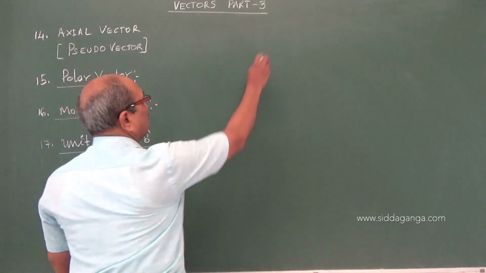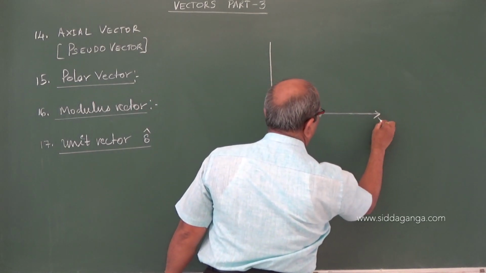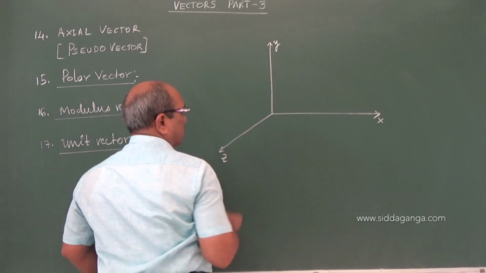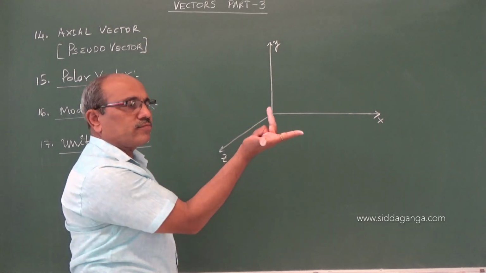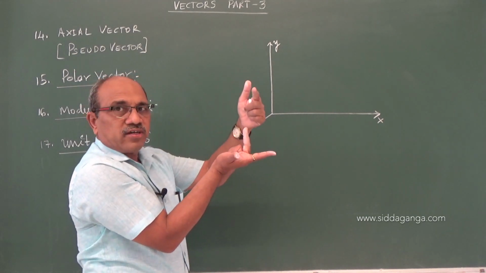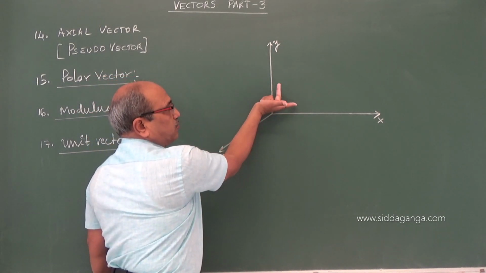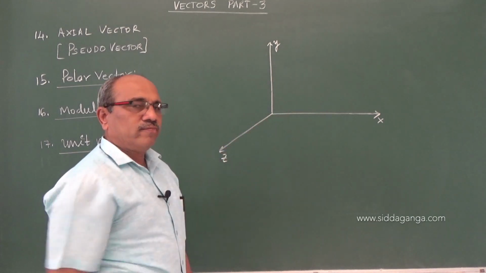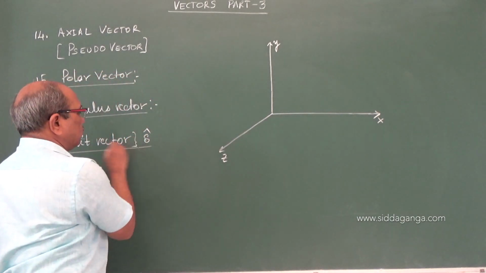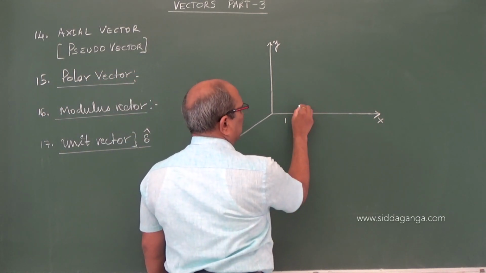So you have studied the Cartesian coordinate system. We take this as the x-axis, this as the y-axis and this as the z-axis. This we usually represent like this. This is the x-axis, the horizontal line, then the vertical line, and the thumb represents the z-axis. These two are in one plane: xy is in the board plane, and z is perpendicular to the board. Now the unit vector corresponding to the x-axis, with magnitude 1, we write as i cap.